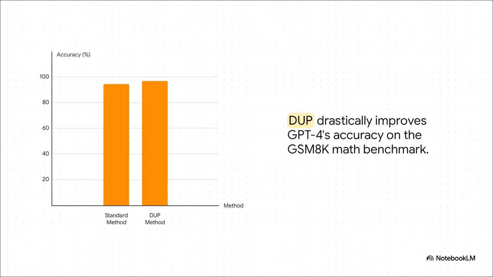The standard method was already pretty darn good, getting it right 94.6% of the time. But with the DUP method, that number shoots all the way up to 97.1%. That is a huge leap in performance, and it was done not by making the AI bigger, but by making it work smarter and with more focus.